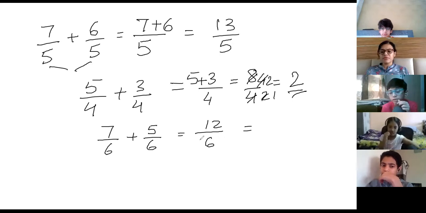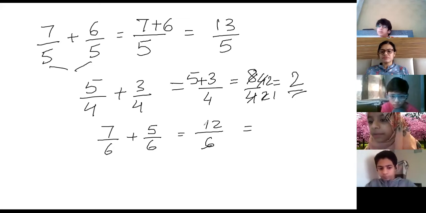Ma'am, can you give me a chance for the lowest form, ma'am? Aisha Kazi, what is the lowest form over here? 12 by 6. 6 2s are 12. Okay. And 3 2s are 6.